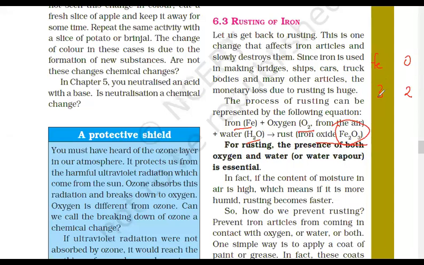Yes, very good, it is ferric oxide, not ferrous. Got it, everyone?